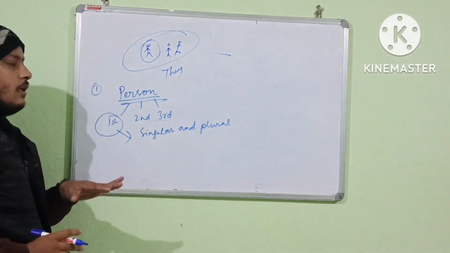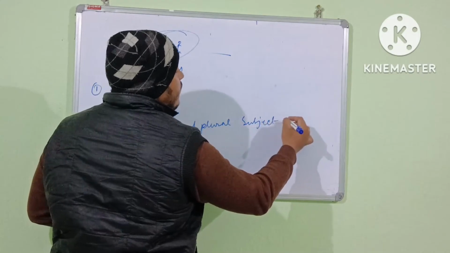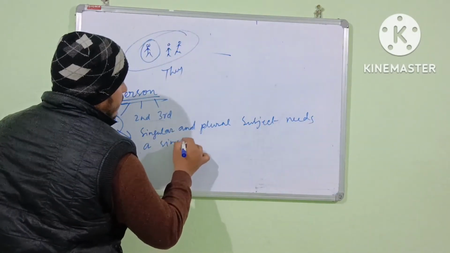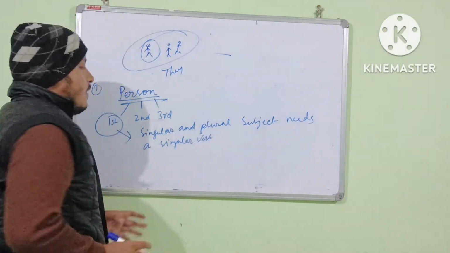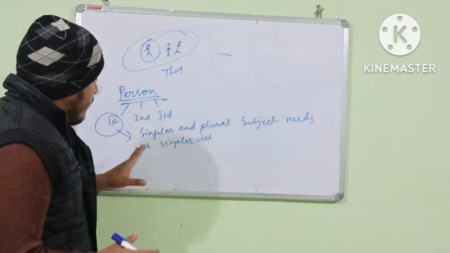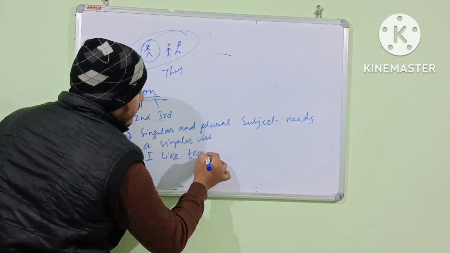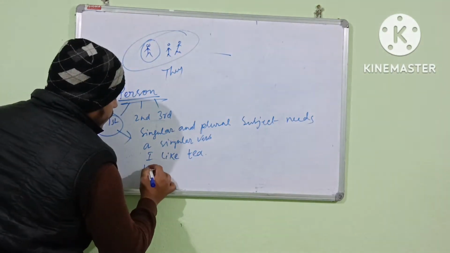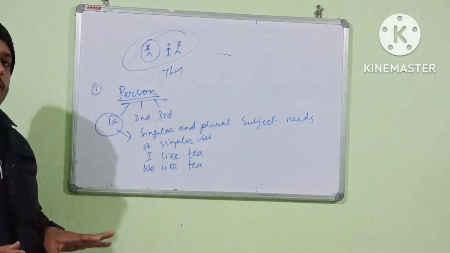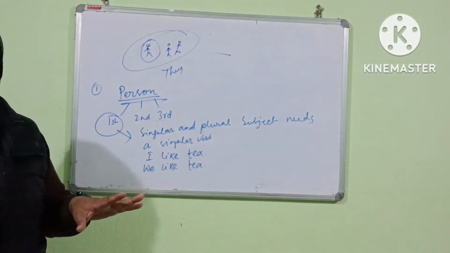So, in the case of first person singular and plural, the subject needs a singular verb. First person singular and plural subject needs a singular verb, like I like tea. Then we like tea. So singular and plural subject needs a singular verb.